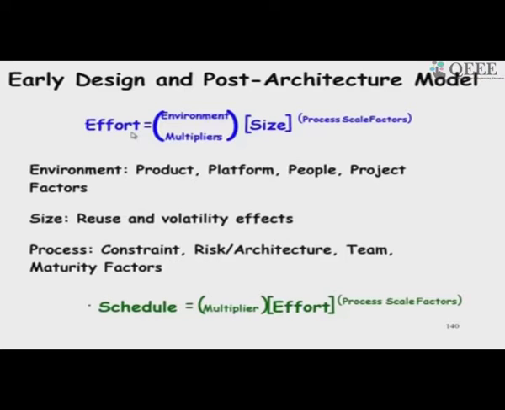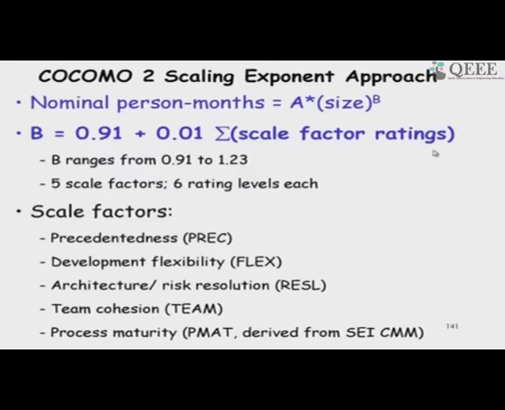So, the effort that is obtained is size to the power of the scale factor, into the multipliers, and then the schedule is again the effort to the power of the scale factor, and then there are multipliers. And as I was saying, for the exponent B, we do not just consider the scale factors directly, but we have this expression here: 0.91 plus 0.01 into the sum of the scale factor ratings.